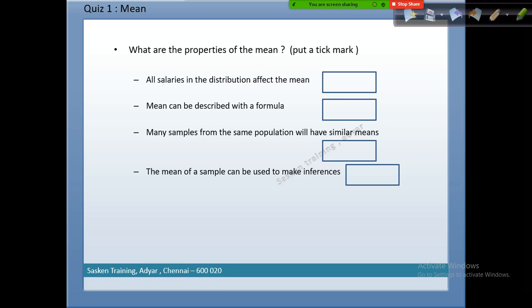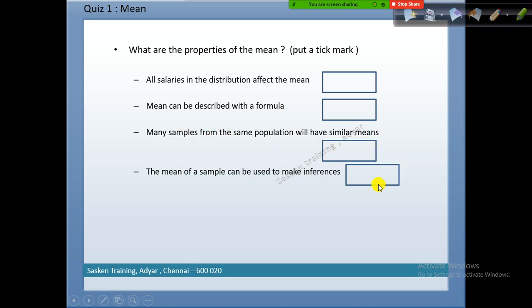1 plus 3 is 4, 4 divided by 2 is 2. These two samples, the means are the same. But for the majority of samples, the mean will not be the same. Many samples from the same population will not have similar means, though for some samples the means will be the same. So the third one, the answer is false.